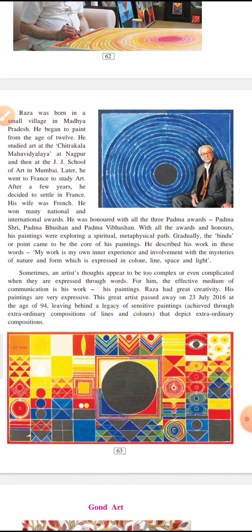That is the language we know the best, so we can express it in that language. So for the artists, the language in which they can express best is their art. So when the artists try to express it in words, it becomes very complicated and very difficult to understand for the others or the listeners.